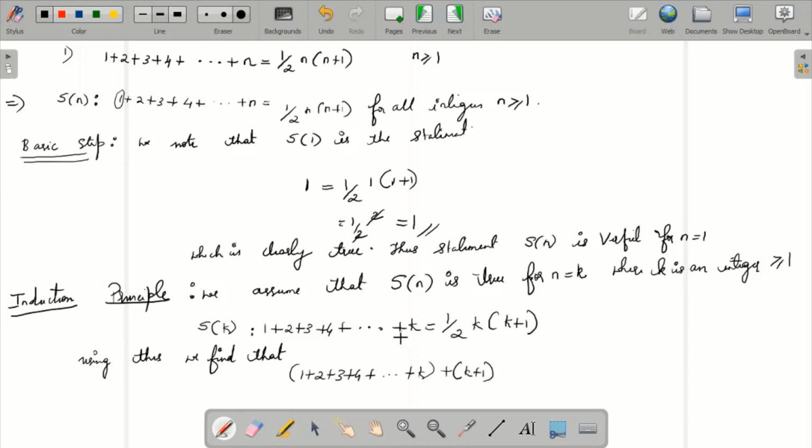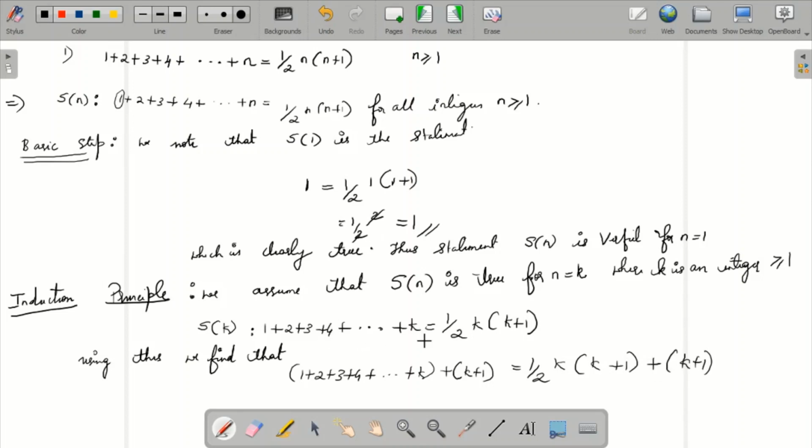This we wrote for k, so for k plus 1 we add the next term, plus k plus 1, and on the right side also we have to add k plus 1. You added k plus 1 this side, so even here you have to add.